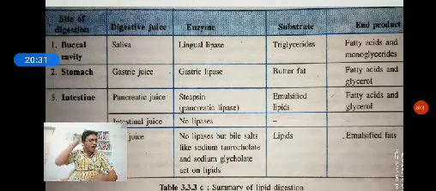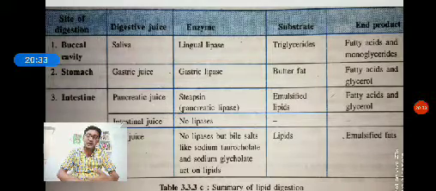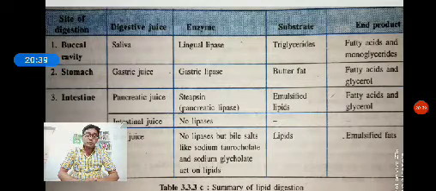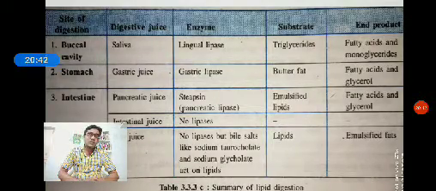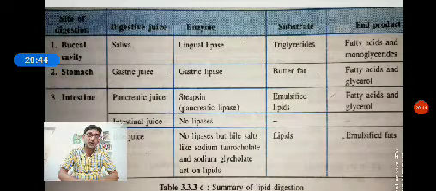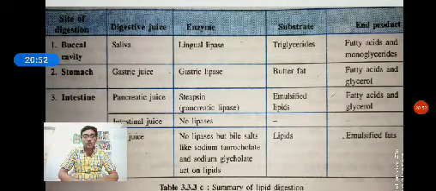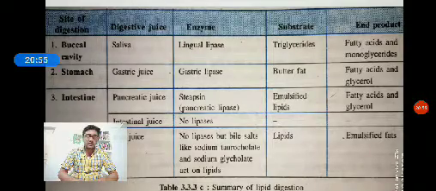Majorly, the fat is digested in the small intestine. In the small intestine, the liver secretes the bile juice. The bile juice contains the bile salts and bile pigments. Both are able to emulsify the fat. Emulsification means breaking of large fat drops into small droplets.